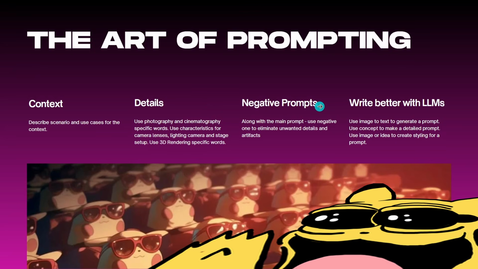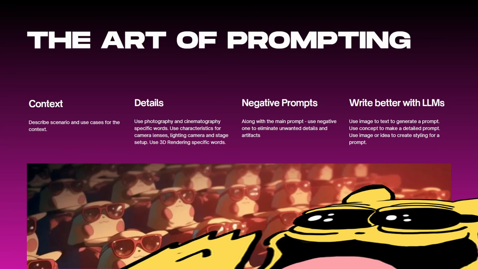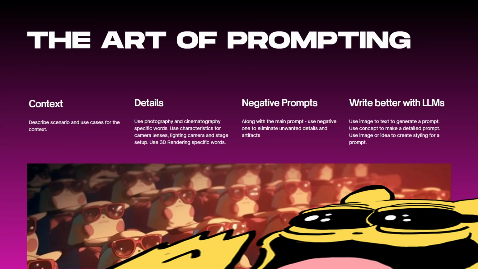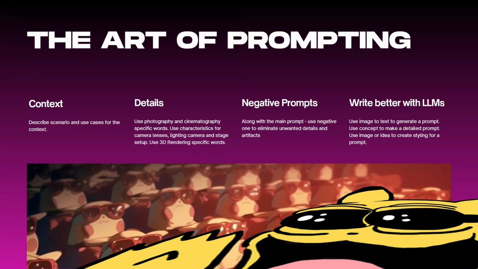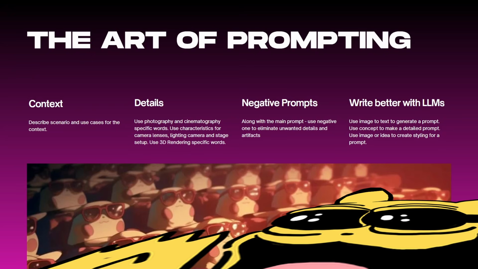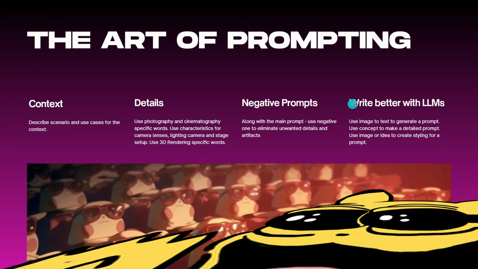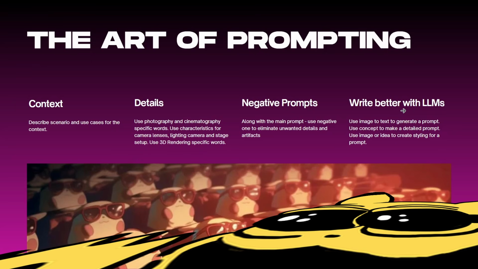And also, if your AI starts to trip, you have to add some negative prompts to reduce tripping, or what they call hallucinating. And then you can actually use LLMs to write better prompts. If you already have a sketch of your prompt, you can drop it in Claude or ChatGPT or another LLM, and it will refine it for you.